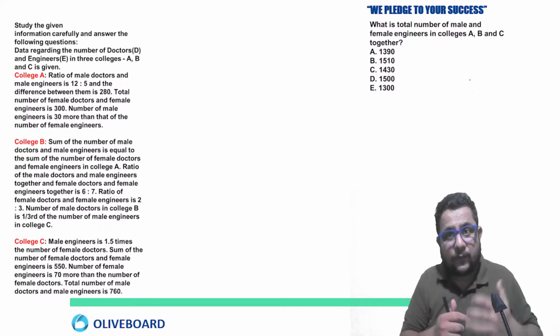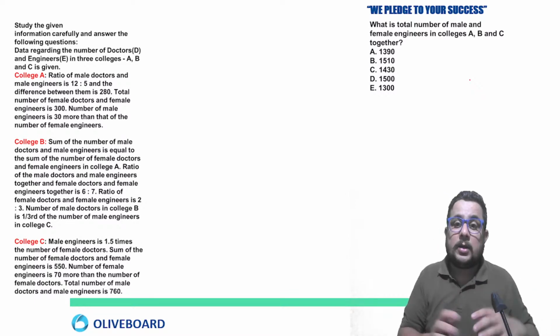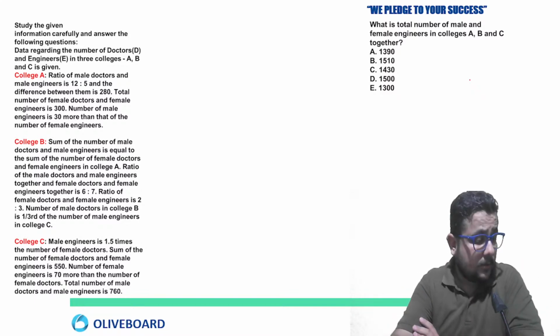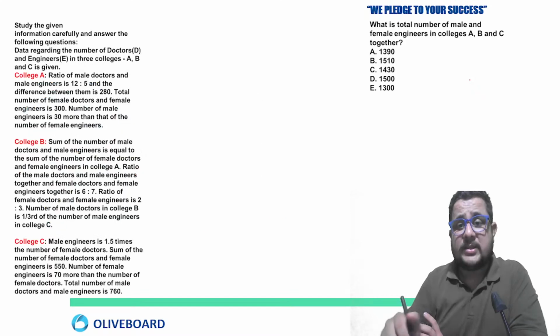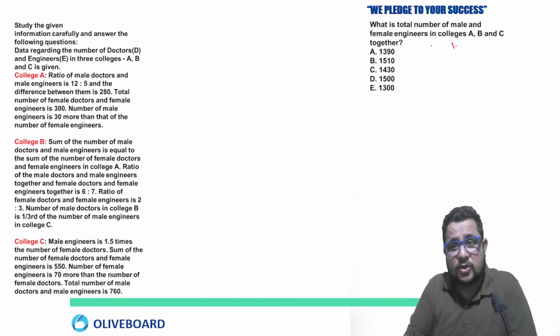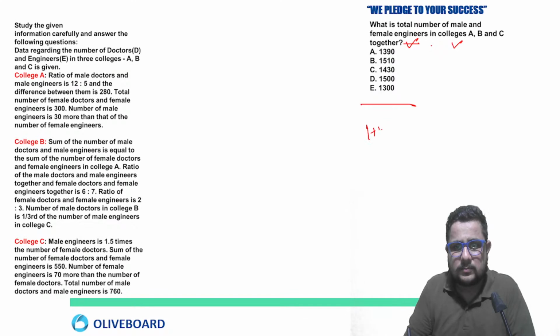Even you can score full marks, as I said, but you have to give your 100%. If your basics are clear and your arithmetic chapters are clear, you can definitely score good. Now this last one: what is the total number of male and female engineers in college A, B, C together? So see, total female and male, you can take the sum, very easy. The table is available there. So this is also homework.